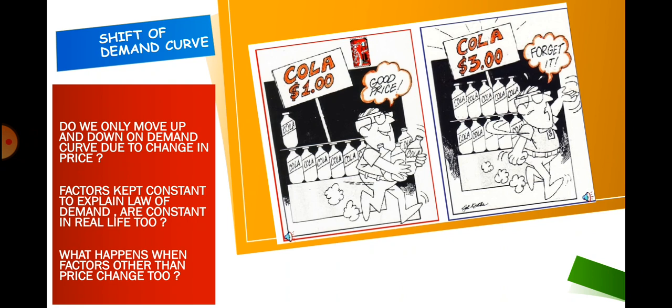Now, just imagine, do we only move up and down on the demand curve? That is when price changes. Factors which determine demand except price are constant in real life too, as we assume in the law of demand. Or what happens when these factors that affect the demand except price also change? This is what we are going to analyze in this video.